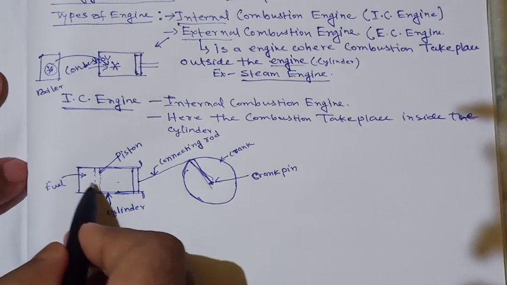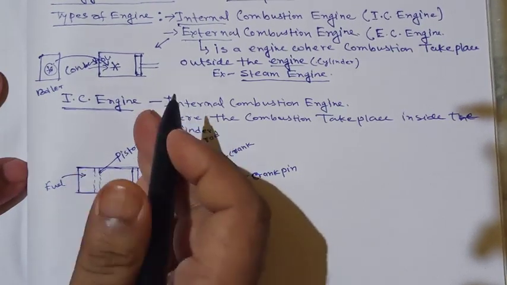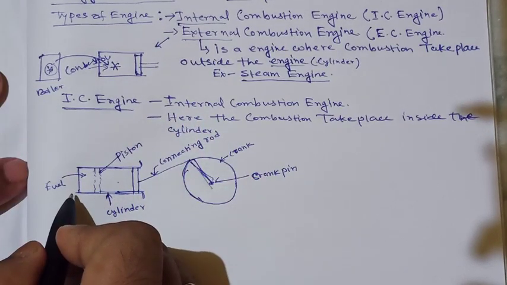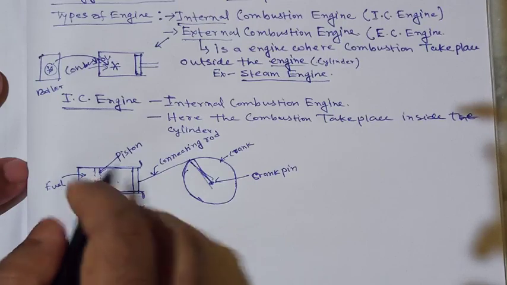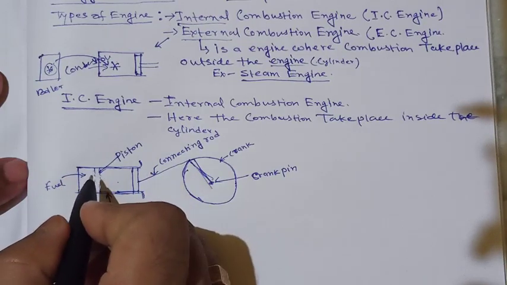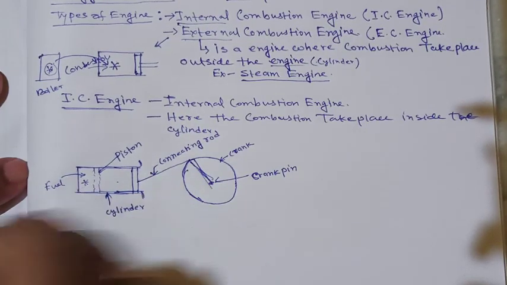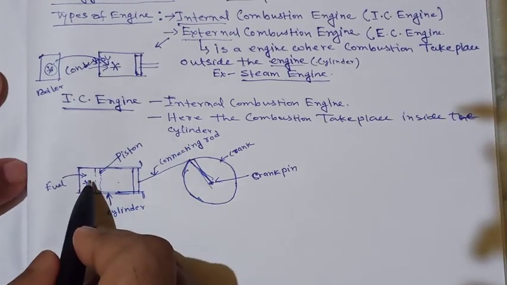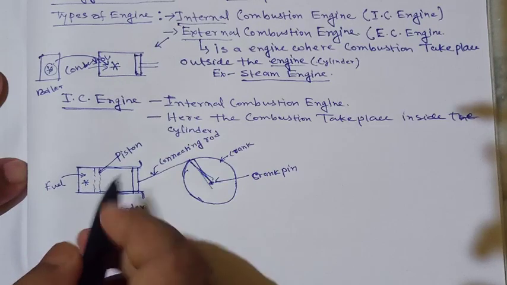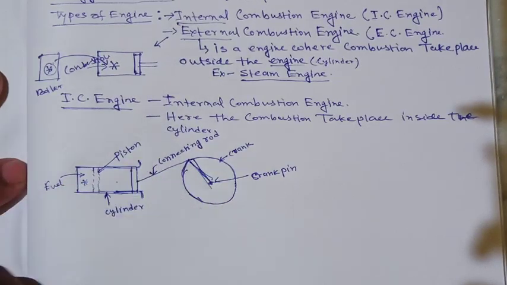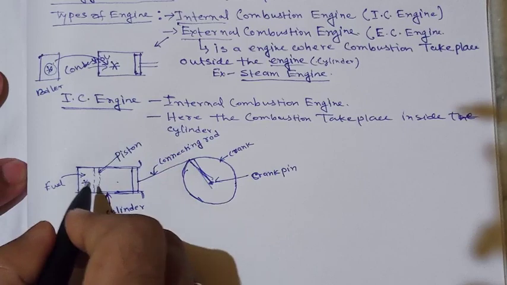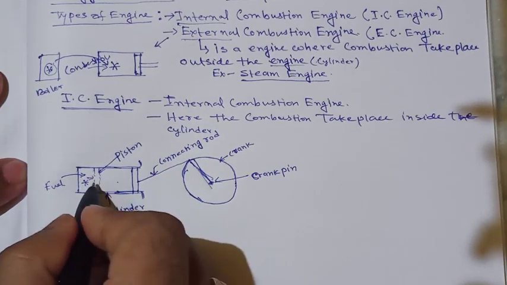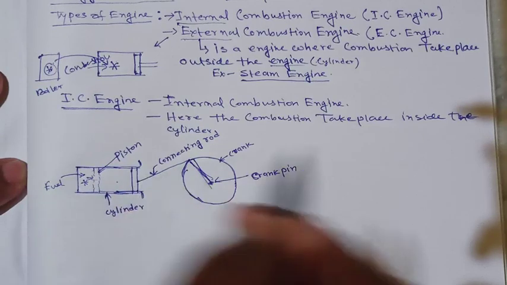Now when fuel enters this cylinder and the piston moves in the left direction, the fuel is compressed and combustion takes place. When the fuel burns, a huge amount of pressure and temperature is created, and this pressure forces the piston to move in this direction.